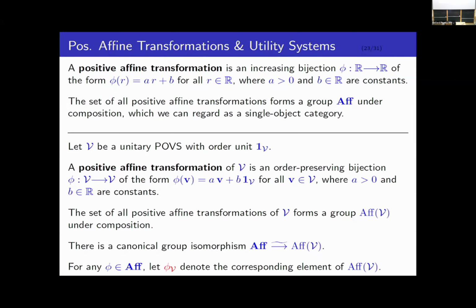So why do we care about this? Roughly speaking, when you apply a positive affine transformation to a utility function, it's like you're changing your measurement scale. Consider temperature: you could measure temperature in Fahrenheit, or you could measure temperature in Celsius. The difference between Fahrenheit and Celsius is precisely a positive affine transformation. Clearly, from the point of view of physics, it doesn't matter which one you use. Any statement in physics you make in the language of Celsius, the same statement should be true in the language of Fahrenheit. So that means that in this context, when I talk about maximizing expected utility, those statements can only be meaningful up to a positive affine transformation. I'm explaining this verbally because I'm about to skip to the next slide.